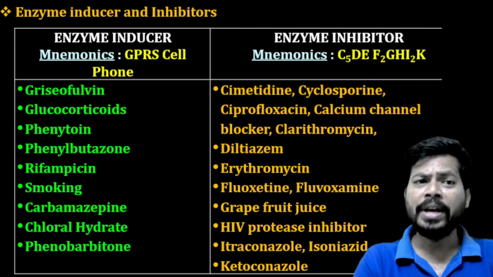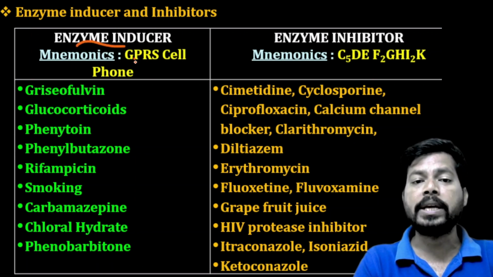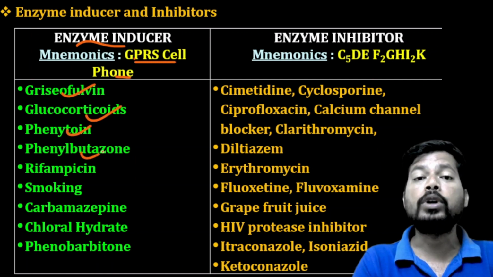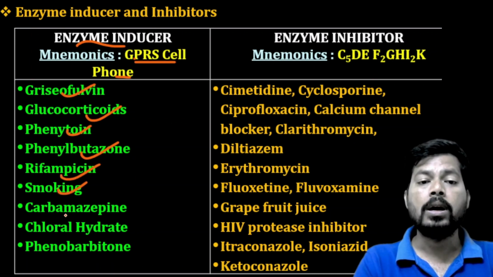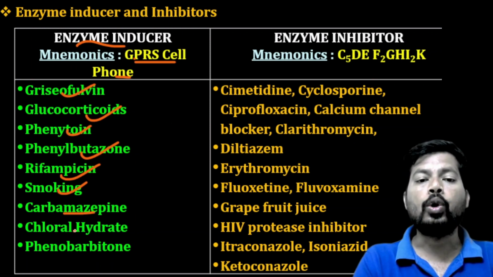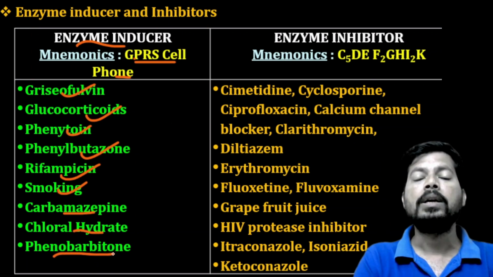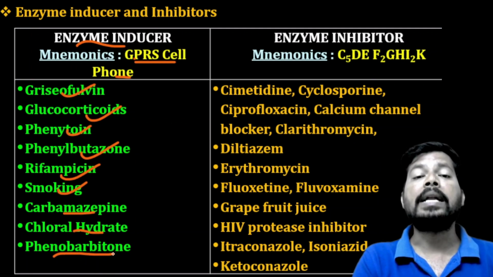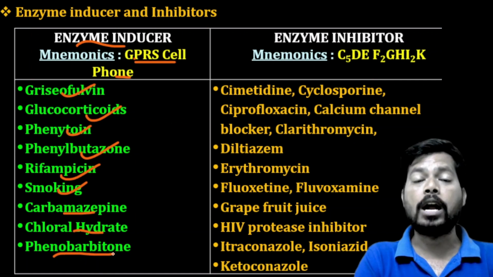For competitive examinations, the examples are very important. The enzyme inducer examples are griseofulvin, an antifungal antibiotic; glucocorticoids, a type of corticosteroid; phenytoin, an anti-epileptic drug; phenylbutazone, an NSAID; rifampicin, an anti-tubercular drug; smoking, which contains nicotine; carbamazepine, an anti-epileptic drug; chloral hydrate, a sedative; and phenobarbital, a sedative as well as hypnotic. These drugs increase the enzyme levels and the metabolism of other drugs and cause therapeutic failure.